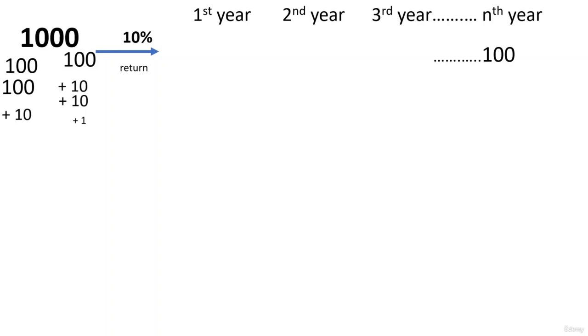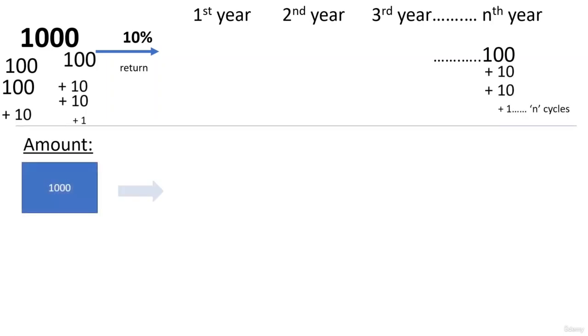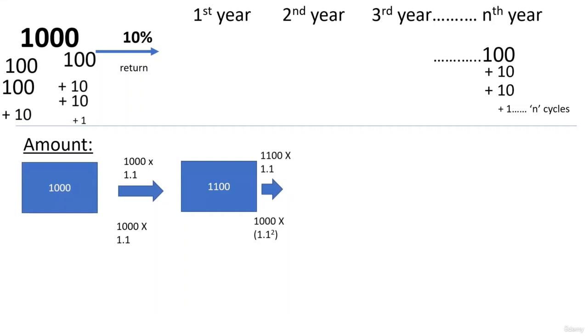So let us generalize this. Let's say I invest 1,000 rupees with the bank. I observe that in the first year I got 1,100 rupees, so the value became 1.1 times. In the next year, I add the 100 rupees which I obtained as the interest to the principal. So now the new principal is 1,100 rupees. I'll get interest on that too, so the new amount is again 1.1 times, which is 1,210. Similarly, 1,210 is now the principal.